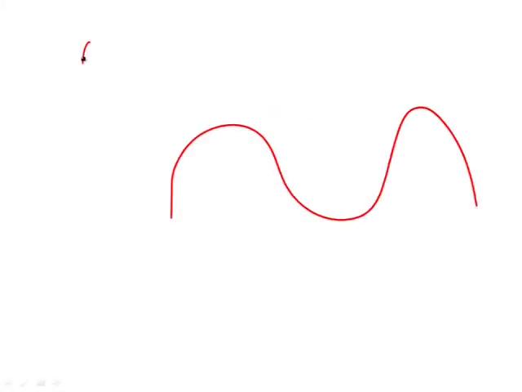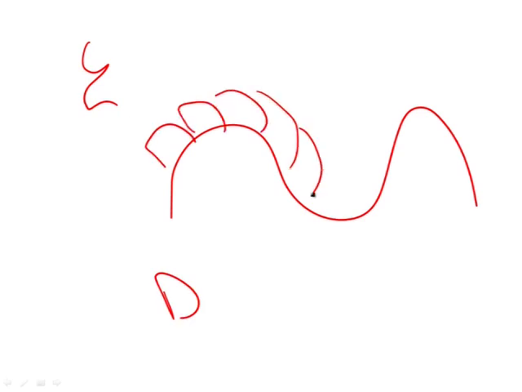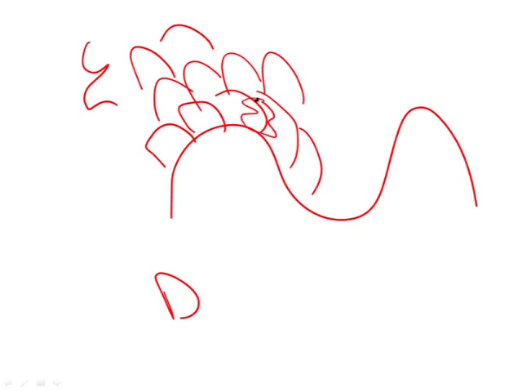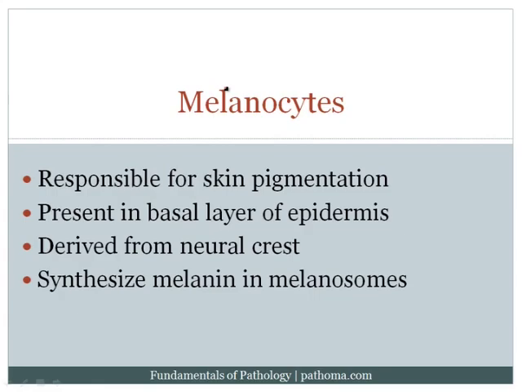This is your epidermis, this is your dermis. Of course, you've got these basal cells, and then on top of these basal cells, you've got additional keratinocytes. And within the basal cells, just at the level of the basal cells, you've got additional cells in here, which are melanocytes. Now the melanocytes take tyrosine, they make melanin, again within the melanosomes, and then they pass the melanosomes to the keratinocytes, and the keratinocytes then take up that melanin and become pigmented. So that's the basic understanding of the melanocytes.